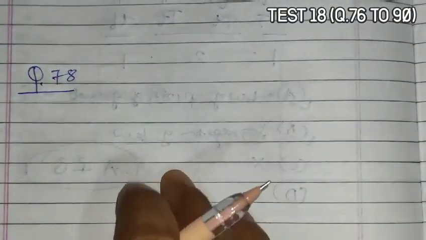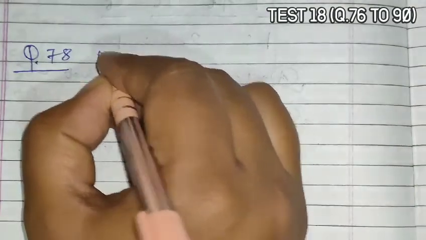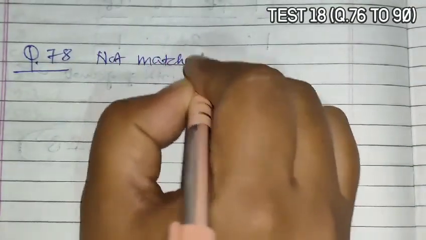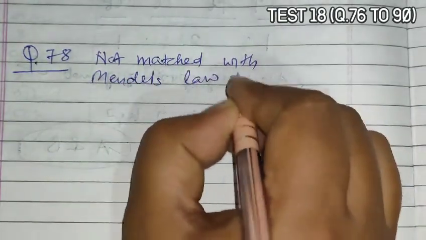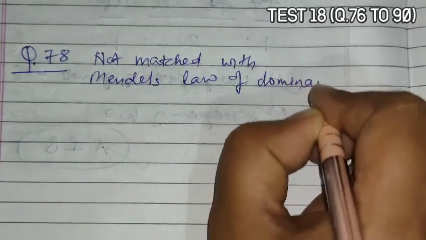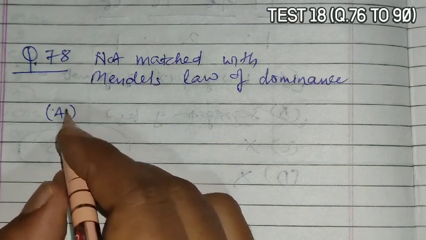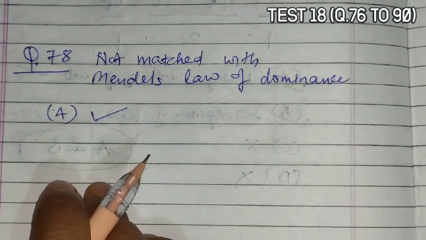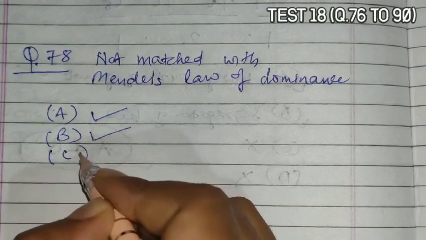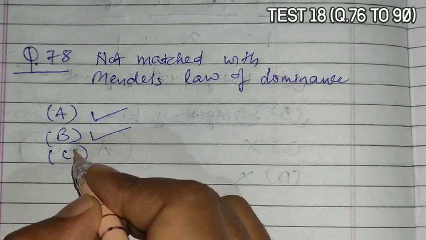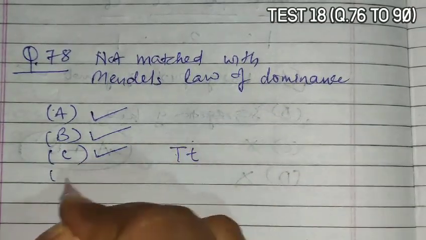Question 78 asks which of the following is not matched with Mendel's law of dominance. Now A is given as characters are controlled by discrete units called factors. Yes, it is correct. B states factors occur in pairs. Yes. C is in dissimilar pair of factors, one member of the pair dominates the other. Yes, that is obviously the law of dominance. Capital T small t, then T dominates small t.